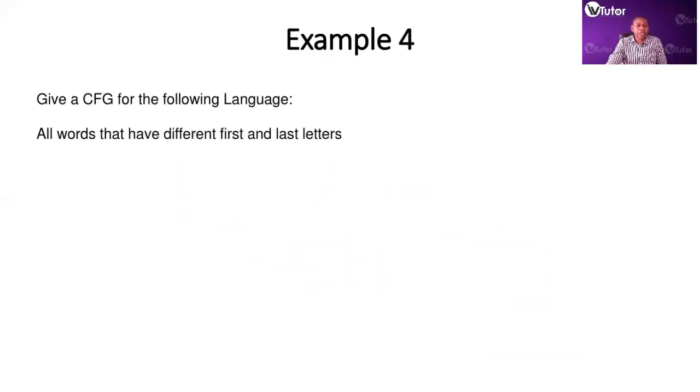Give a CFG for the following language: all words that have different first and last letters. So if it starts with an A, it ends with a B. If it starts with a B, it ends with an A. So this is the restriction that I want to enforce. If you start with a B, you end with an A, right?